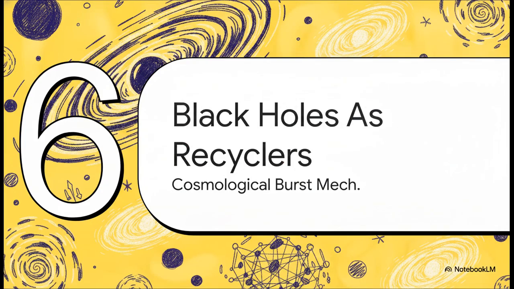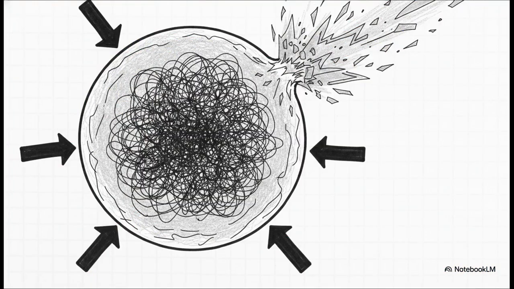Finally, Section 6. Black holes as recycling vessels. As you well know, standard physics treats black holes as infinite mathematical singularities. But our framework mathematically prohibits this. As extreme advective pressure crushes particles, their active skins compress down to the critical degenerate volume, which is what we observe as the neutron star limit. If pressure continues, these cores seamlessly merge, forming a macroscopic isolation bubble.